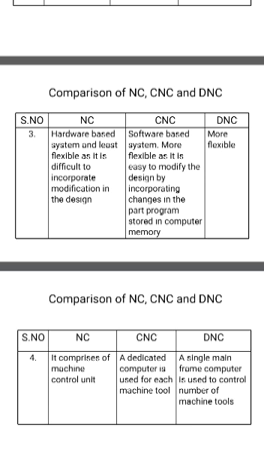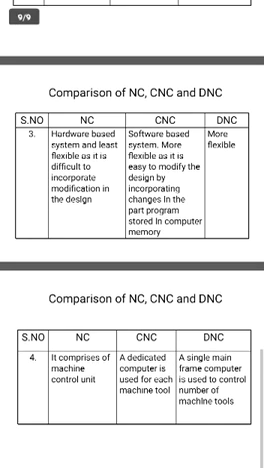Next, personnel training for NC is simple and less costly. To give a person training in an NC machine, it is very easy and can be done at less cost. Whereas in CNC, training is difficult and more costly. To give a person training, it is very difficult. In DNC, it is even more costly.